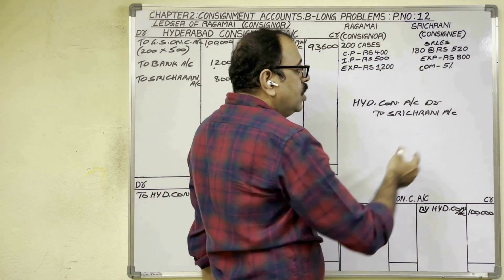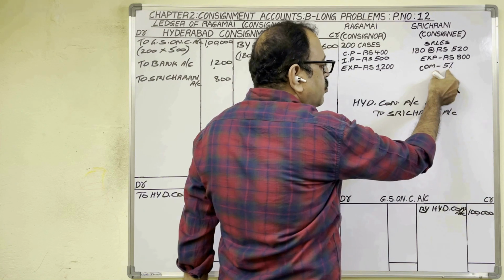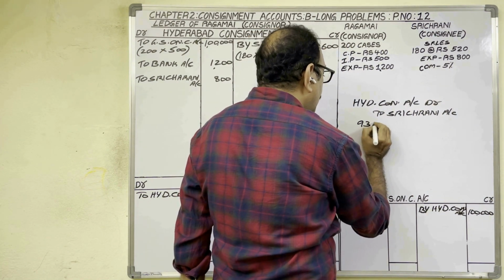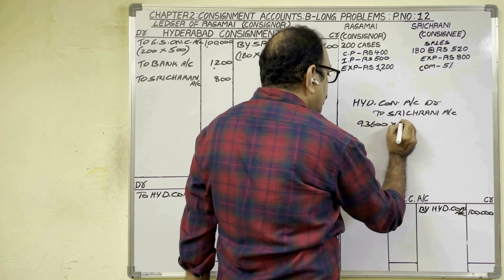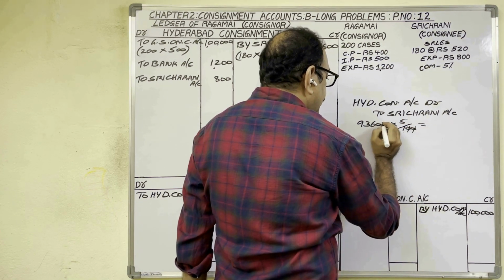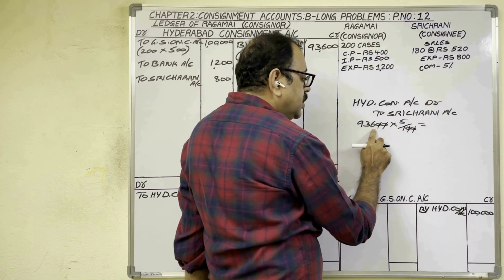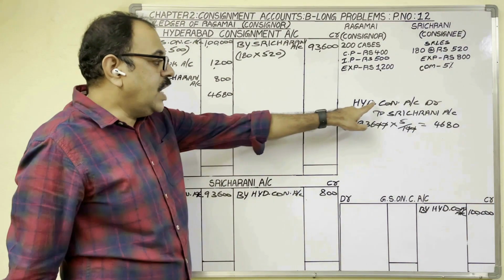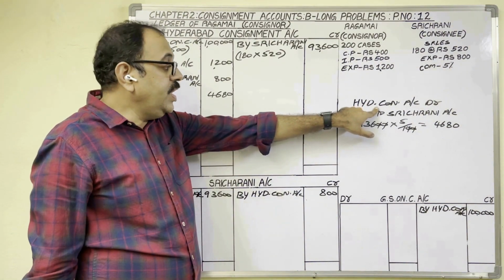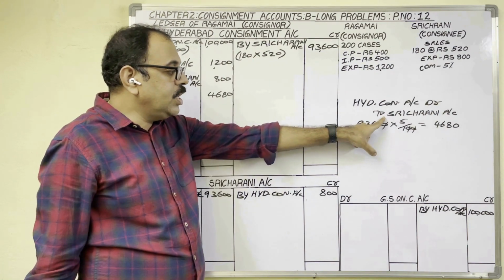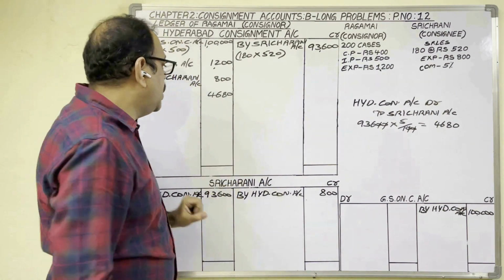Commission amount is 5% on sales, we should calculate. Sales amount 93,600 into 5 by 100. 936 into 5. 4,680. As consignment account is debited in the entry, in consignment account, debit side we should post. What to write in particulars column? To Sri Charani account.